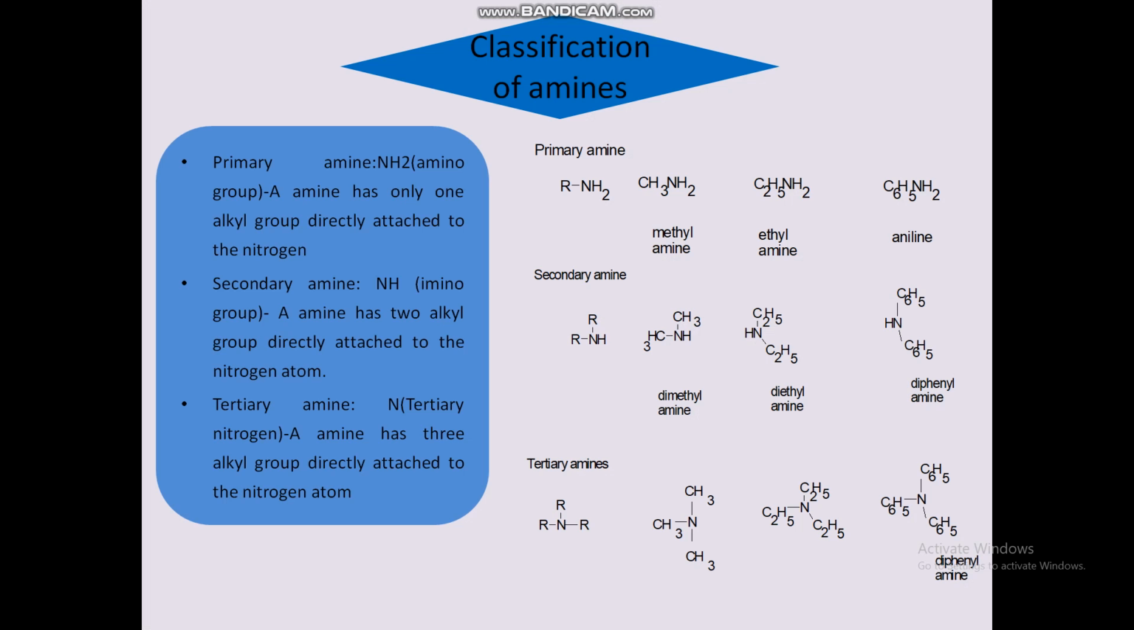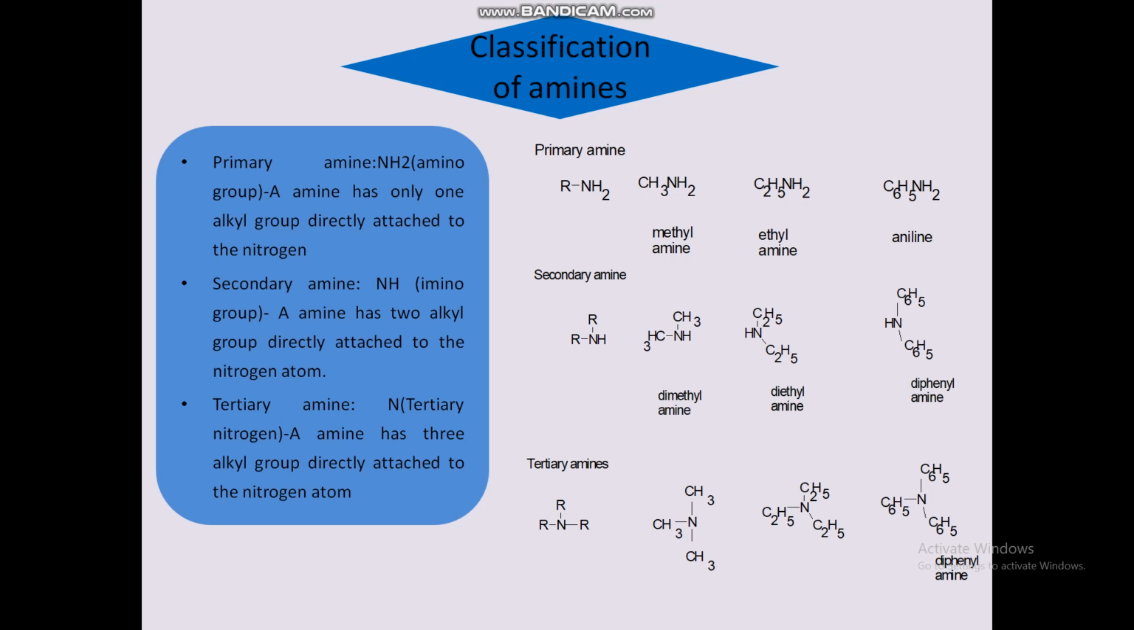In primary amines, only one alkyl group is directly attached to the nitrogen atom. The general formula for primary amine is RNH2. CH3NH2 is methylamine. These are all primary amines: methylamine, ethylamine, aniline. Aniline is an aromatic compound, a phenyl ring attached to the amine group. Next, secondary amine.